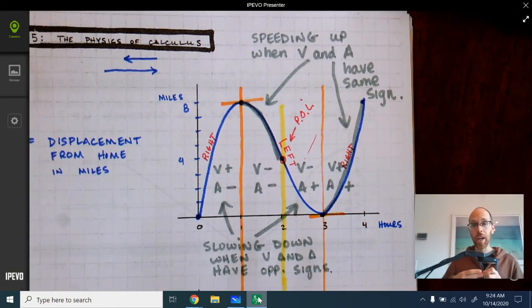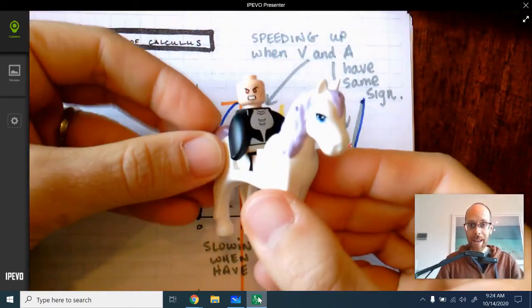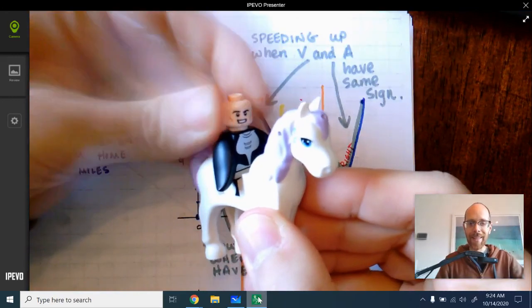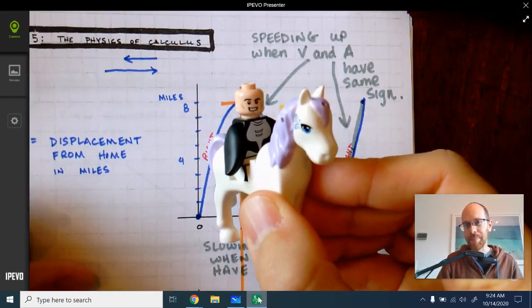So there it is, ladies and gentlemen. We've figured out when an object is speeding up and slowing down. We have taken this angry young man, and we have made him so happy. The end.